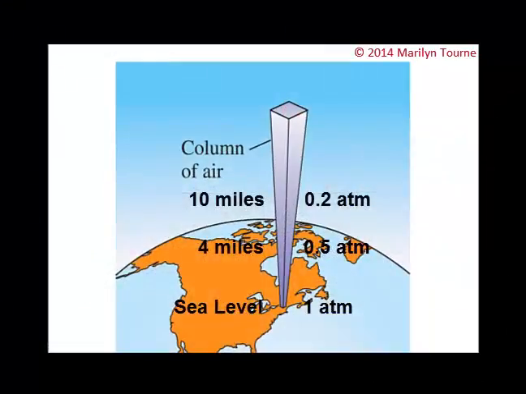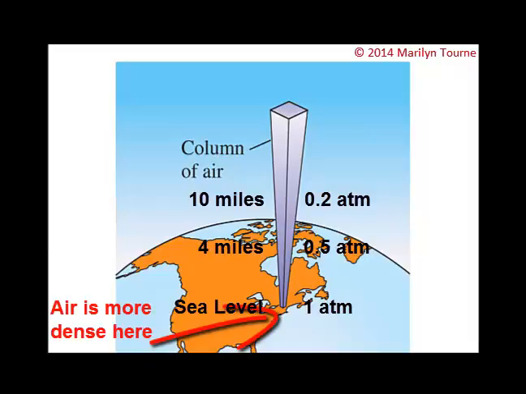Section 5.2 talks about the pressure of a gas. We humans have adapted so well to the pressure of the air around us that we're basically unaware of it. But gases exert pressure on any surface with which they come in contact. Atmospheric pressure is the pressure exerted by the Earth's atmosphere. The atoms and molecules of the gases in the atmosphere are subject to Earth's gravitational pull, just like everything else on Earth. And as a consequence of that, the atmosphere is much denser near the surface of the Earth than at high altitude. So for example, that is why they have to pressurize the cabin of an airplane, because the air outside of the cabin is way too thin for us to breathe.